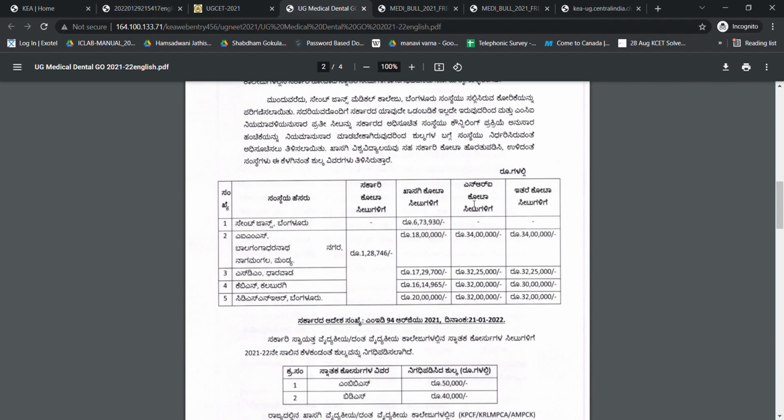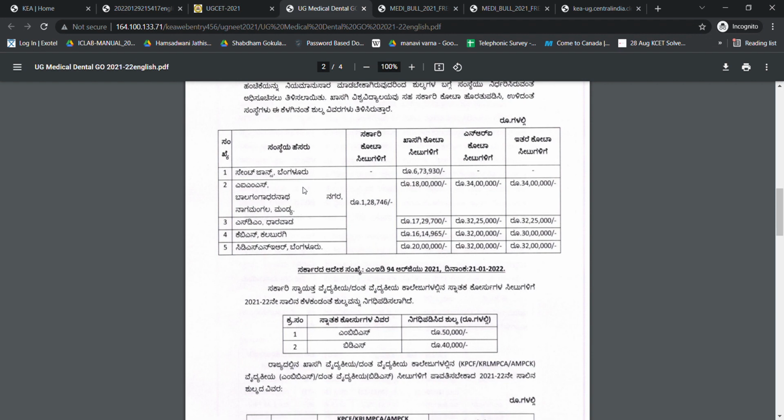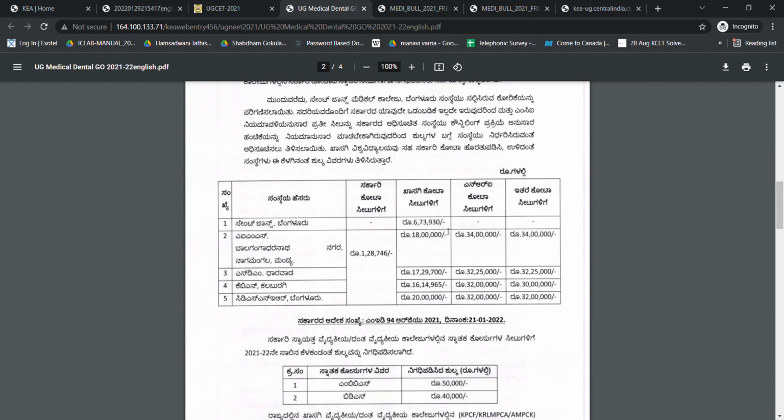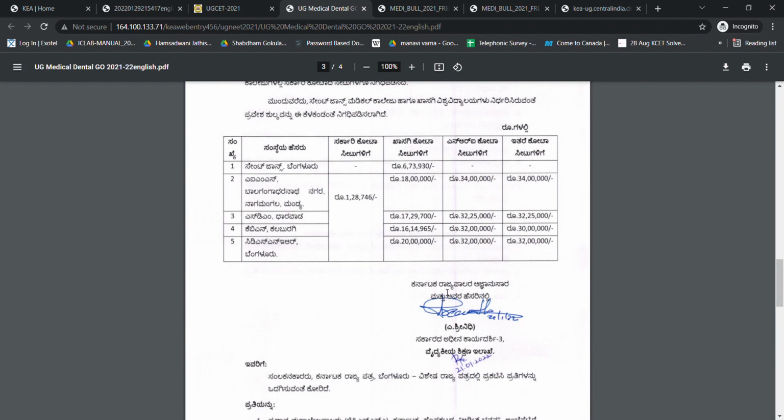And there are a few colleges which don't take the exact amount. In St. John's, the private seat is 6,73,930. They don't have any government seats. There are a few other colleges which charge extra, not the same amount as other colleges, that is 9,81,000. They have their own charges. So this is what is given here.